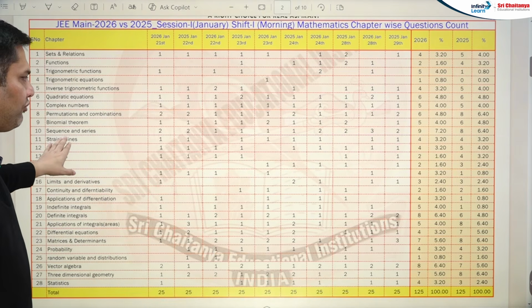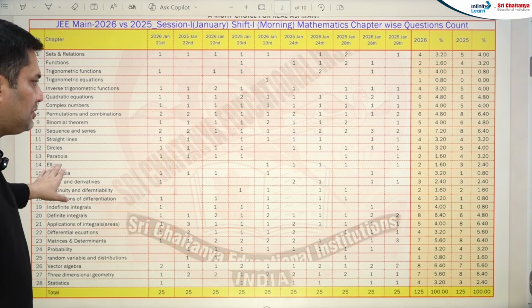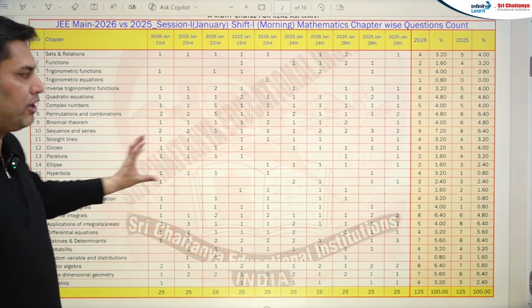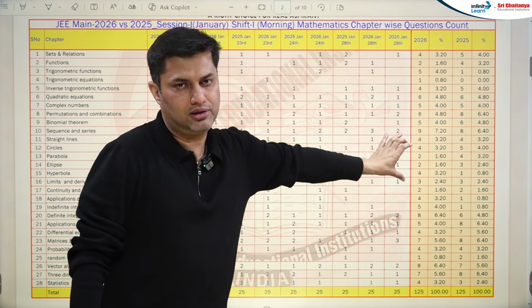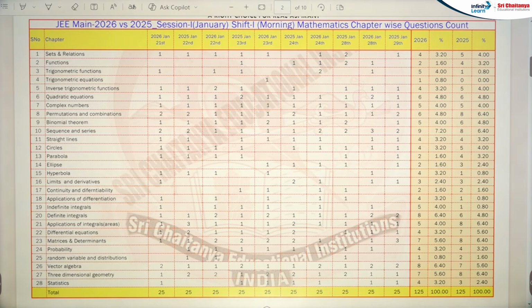Straight lines, 4 and 4, same. Circles, the weightage has decreased. Parabola decreased, ellipse decreased, and hyperbola decreased. So coordinate geometry overall has a decrease as compared to the 2025 January attempt. Shift 1 I am talking about.